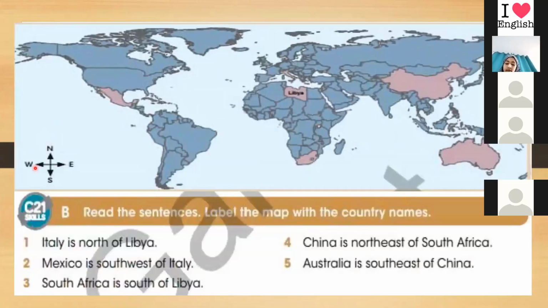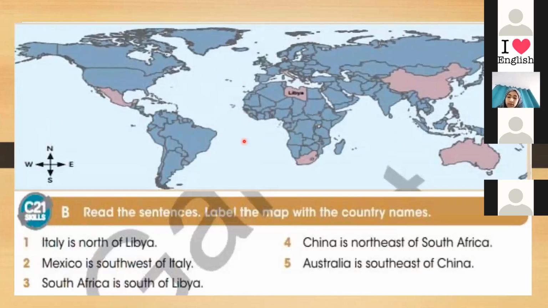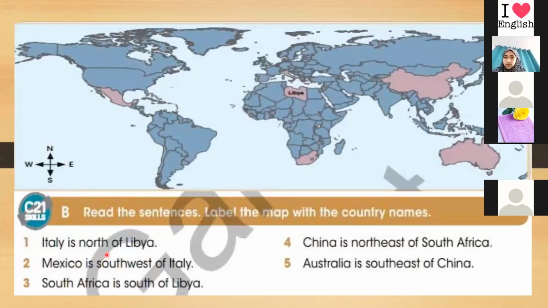So this is section B. We wrote the map here because it will help us, okay? So Italy is north of Libya. Here we have the north, the south, the west, the east. So where's the north of Libya? Is it here, here, or here? So it is here. Yes, this is the north. So this is Italy, because here we say that Italy is north of Libya.